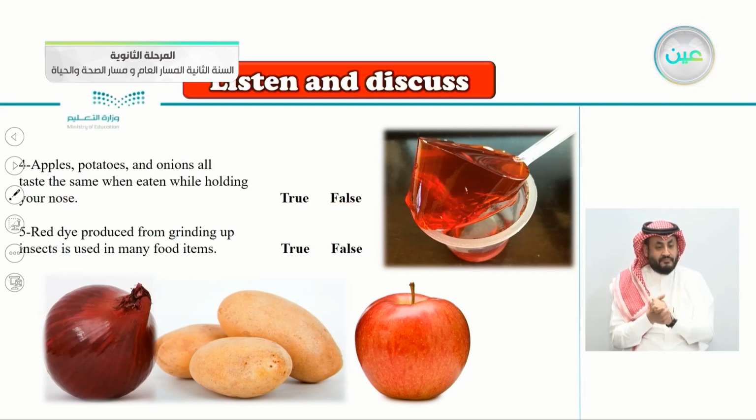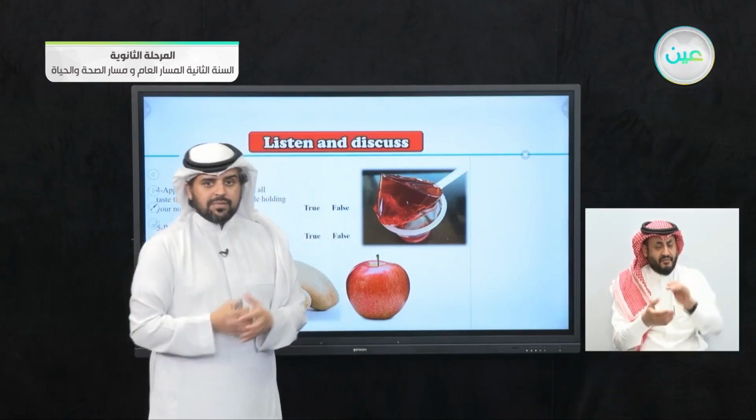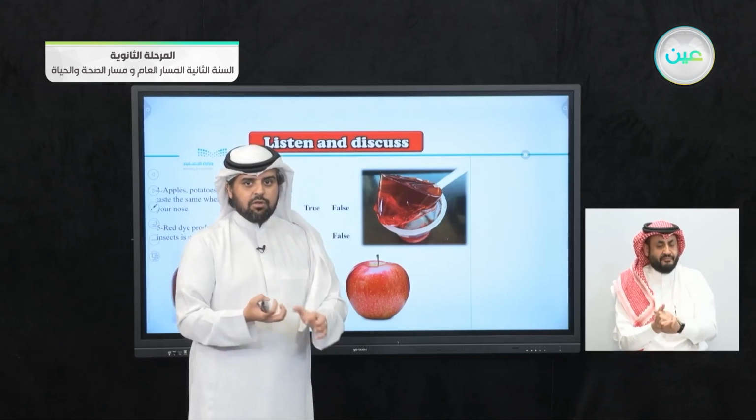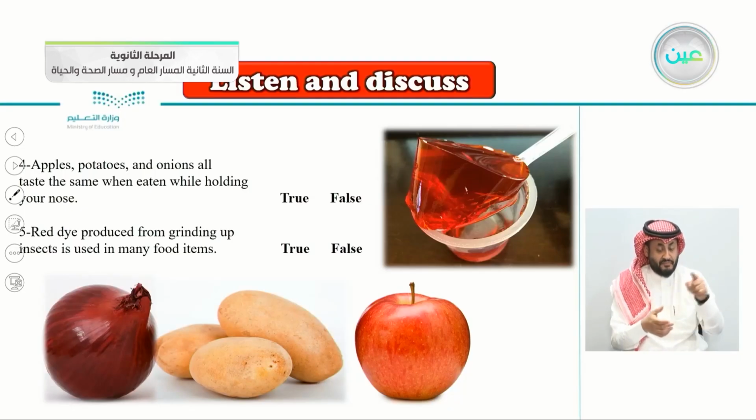Red dye produced from grinding up insects is used in many food items. Again, red dye produced from grinding up insects is used in many food items. Red dyed means to add a color. Red dyed food from grinding, almost like smashing insects together. Do you think this is true or not? In many food items, we will see if this is true or false.